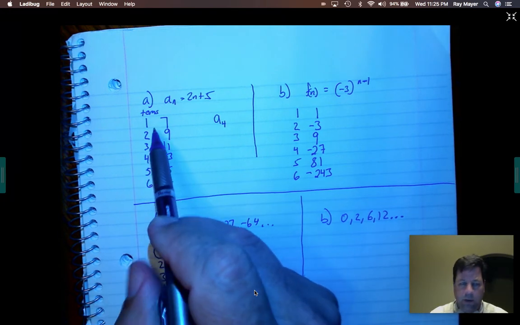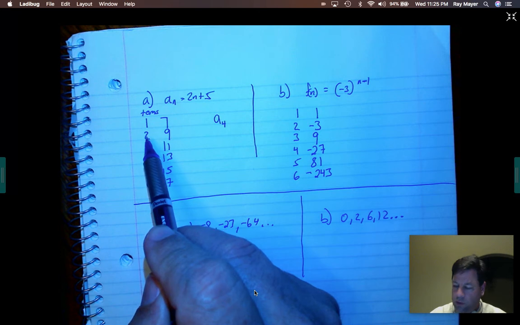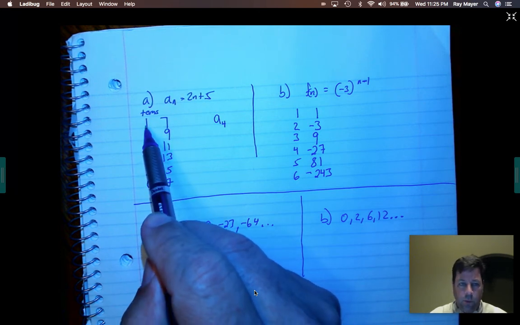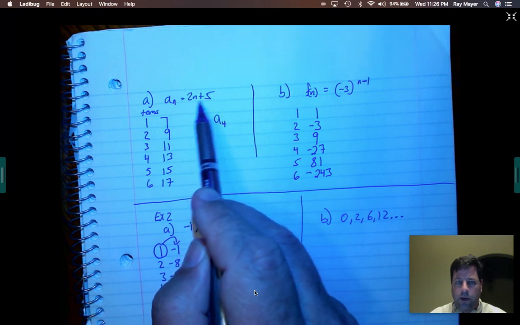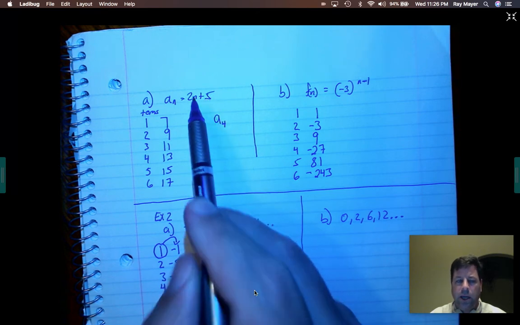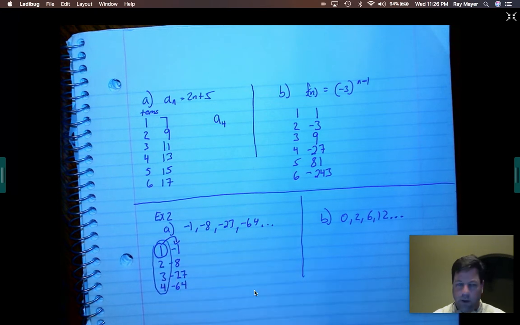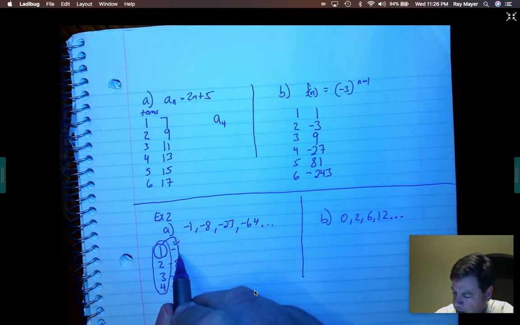Just go back up here to this one. What do I have to do to 1 to get 7? What do I have to do 2 to get 9? What do I have to do 3 to get 11? Okay. Well, 1 to get 7, I could do this rule right here, and that would give it to me. 2 gave it to me. 3 gave it. So whatever I plug these values in my rule, I better get this outside. Okay. All right. So 1 to get -1.